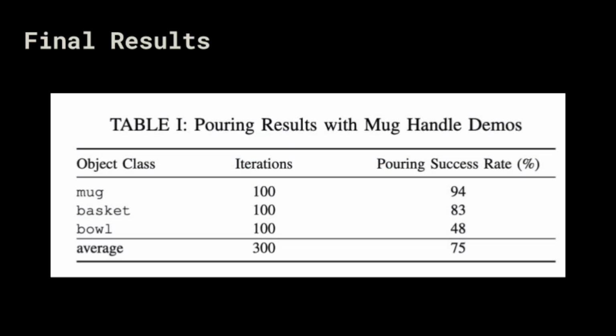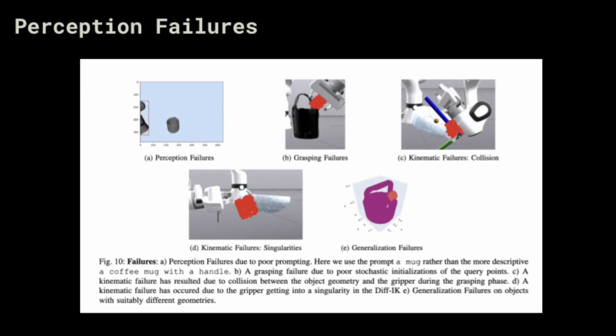To quantitatively assess our system, we ran the pouring task on the 3 different object classes for 100 iterations each. Ultimately, we found around a 75% success rate, averaged across all 3 tasks, with more success on basket handles, which were pretty similar to mug handles, compared to bowls, which had handles that differed significantly from the geometry of the mug demonstrations. Although our system generalized quite well to several different novel object classes, the system was not always perfect.